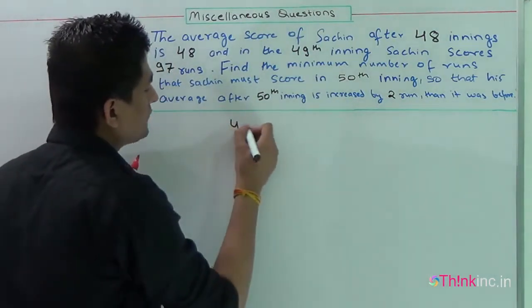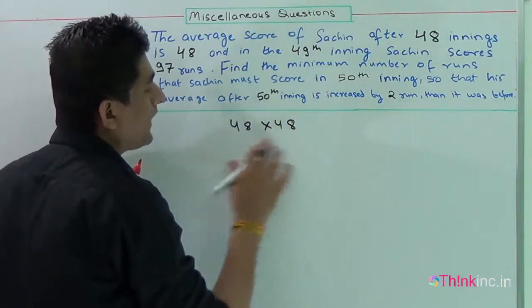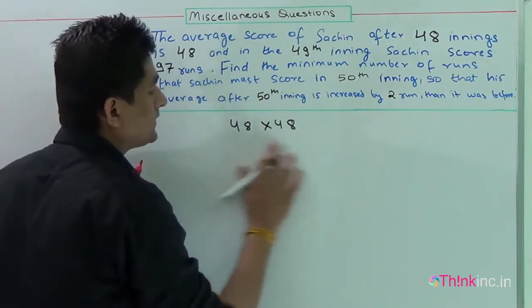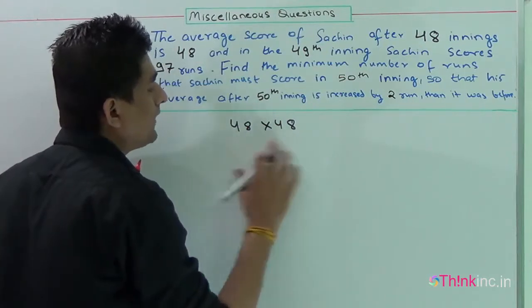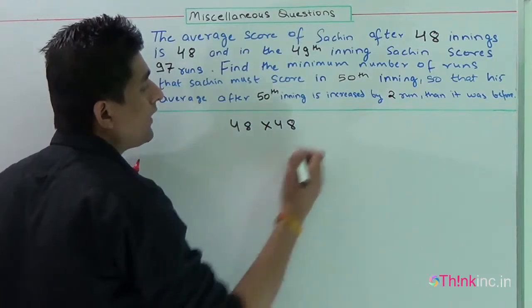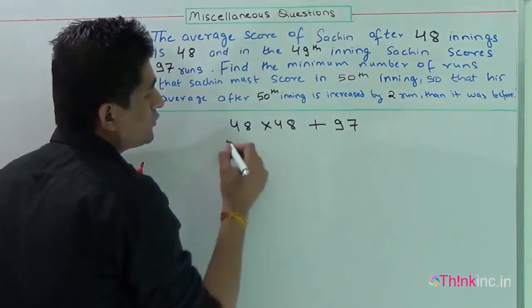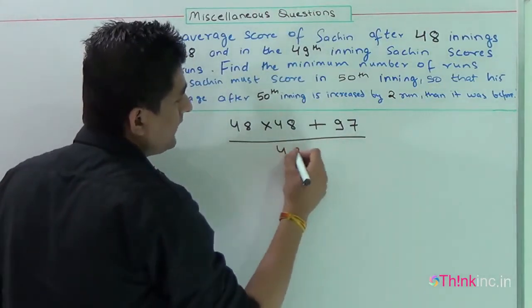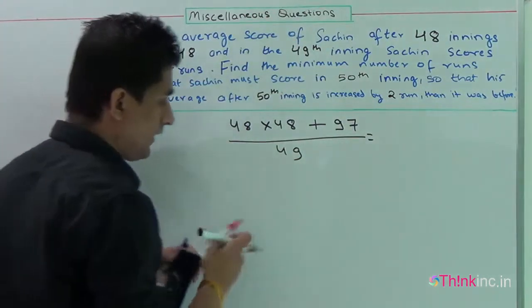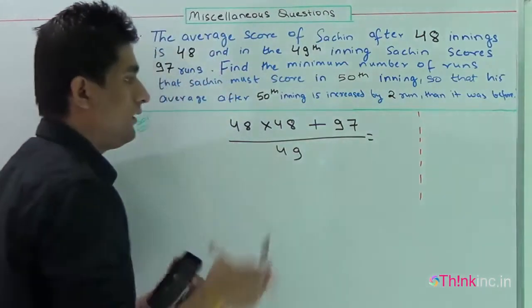Since the average score of Sachin after 48 innings is 48 runs, I can find his total runs scored after the 48th inning. That is the sum of all the scores of 48 innings, the total runs Sachin made. Now in the 49th inning, in the next match, he scored 97 runs. If I divide by 49, I'll get his average after the 49th inning. I can also calculate this value by simple logic.